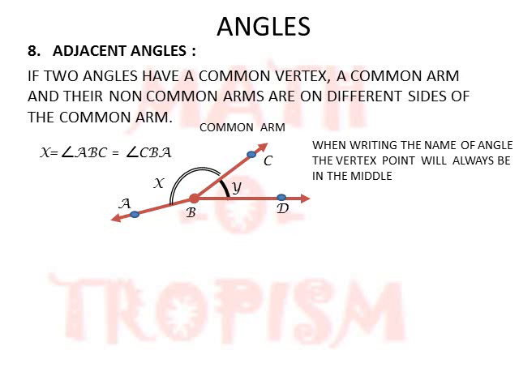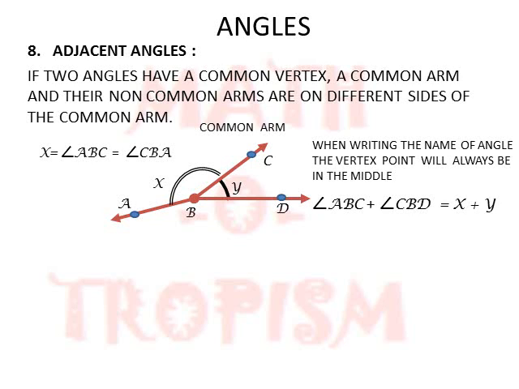So here in this diagram we have two angles, angle ABC and angle CBD. Let us assume their measures as X and Y. Now what will be the total angle formed?